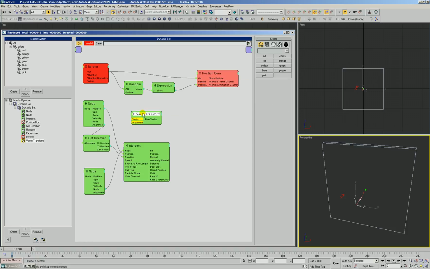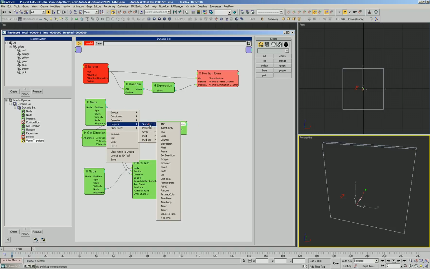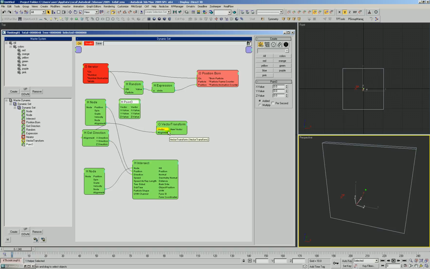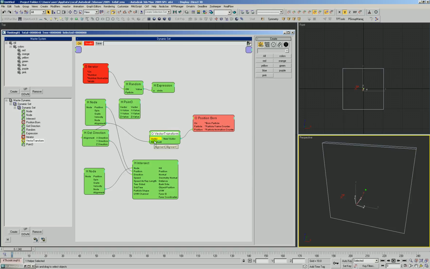Let's do this. First, I guess what we'll do is we'll take the y direction as the vector, and we'll take the nodes, remember this point helper's alignment as the direction that we're going to modify it through. Actually, you know what? Let's not take that vector, because we want to actually create a new vector that we're going to be modifying. And go ahead and take this guy and say, leave it at per call. Wherever it receives a new input, it's going to create a new position or a new particle.